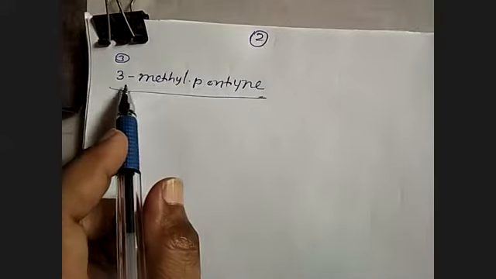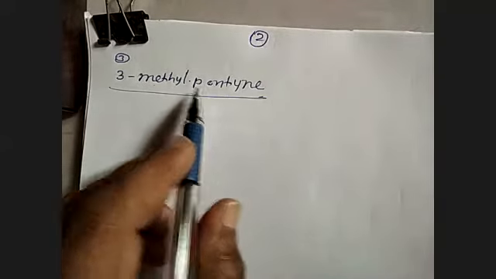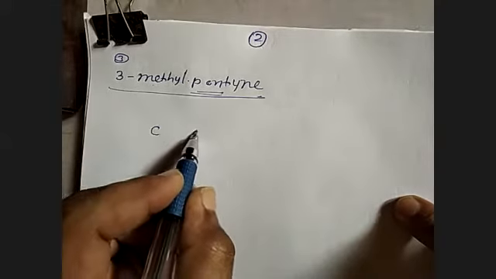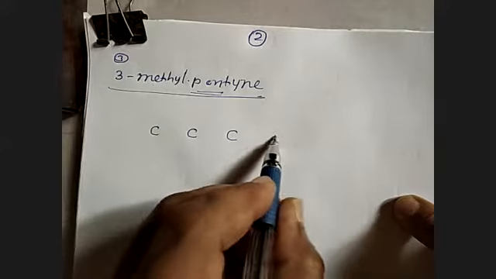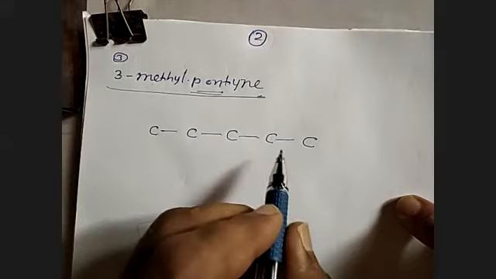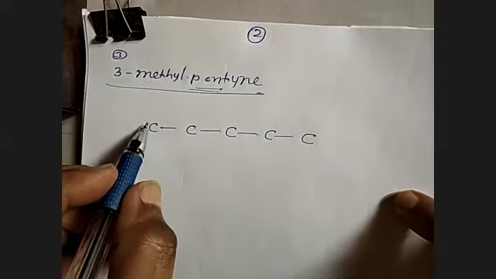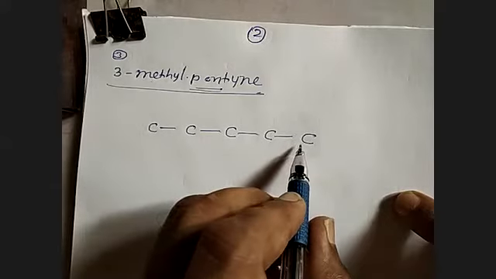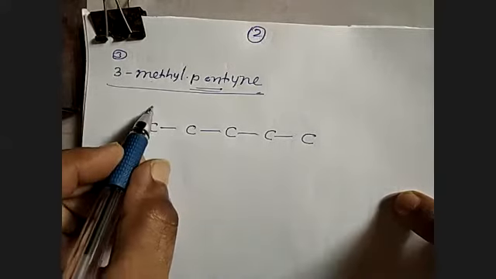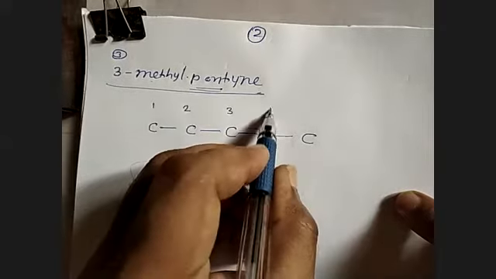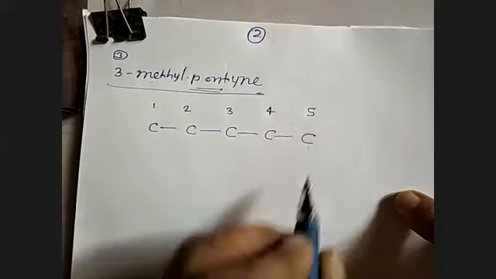The next example is what? 3-methyl pentyne. So first here it is a pent. Pent means how many carbon atoms? 5. 1, 2, 3, 4, 5. Numbering can be done. Only the carbon chain is there. Numbering can be done either from the left hand side or from the right hand side. So if I do it from the left hand side, 1, 2, 3, 4, 5.